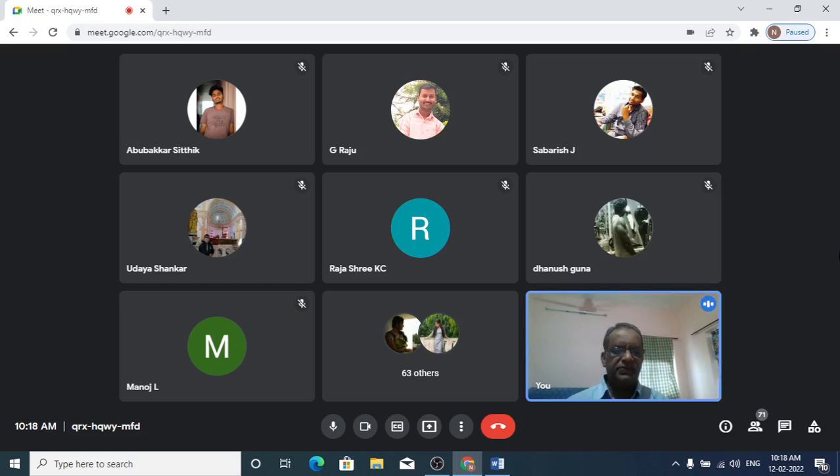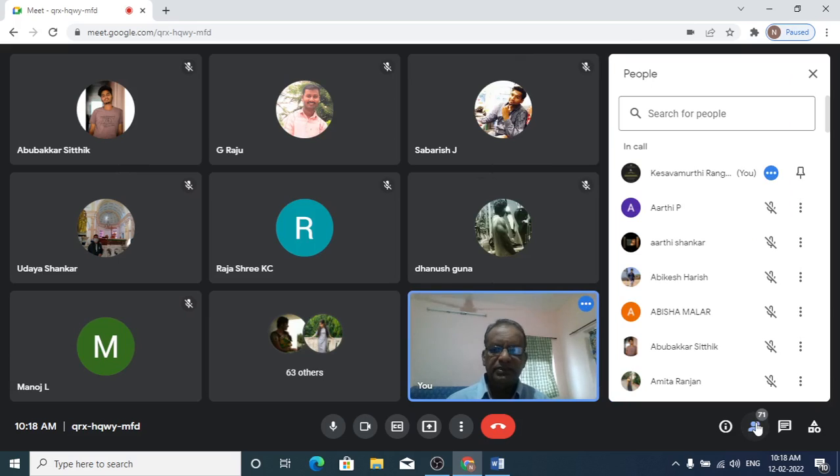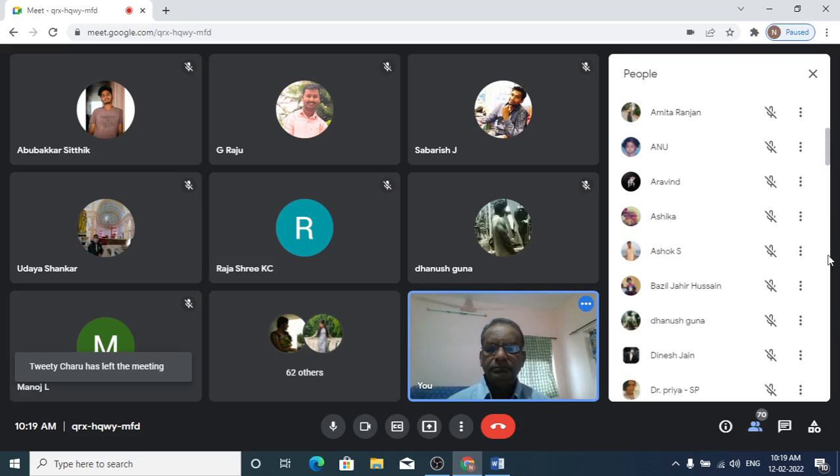Any one of the girls? The marked price or the sticker price is 10,000. In the front of the shop, they have given a discount of 30%. So how much does your mother have to pay? Any girls? Or should I call anybody? Dr. Priya, maybe she's a teacher. Aarti? Aarti madam, are you there? Try this. Or Anu?